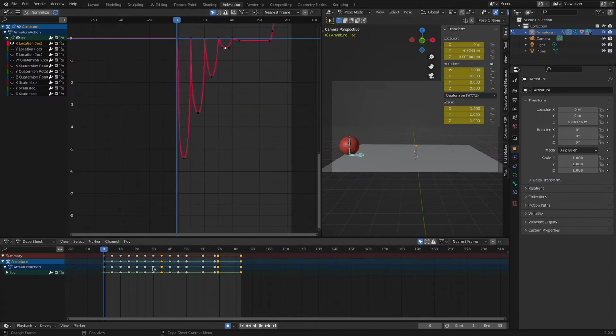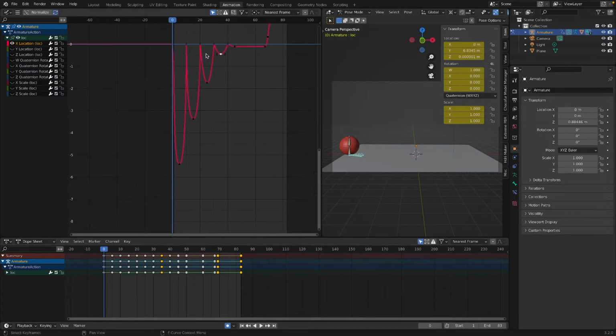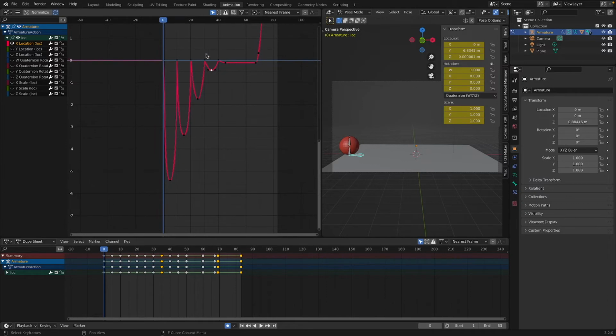I finished doing the keyframes here. All I'm doing right now is I'm just modifying the graph editor, and you can already see it's looking like an actual ball bouncing. And then it falls off. Cool.